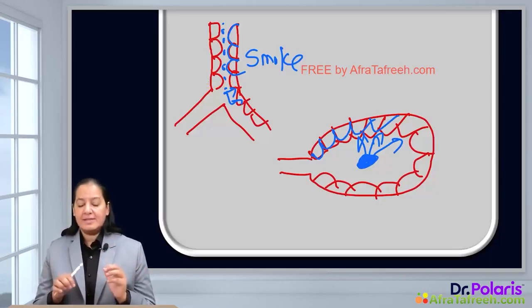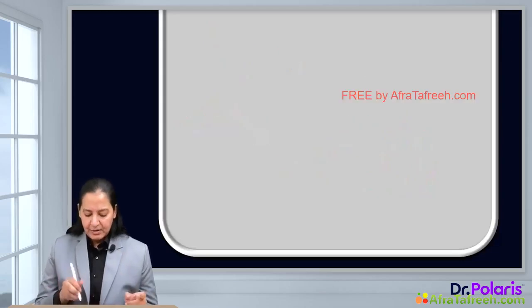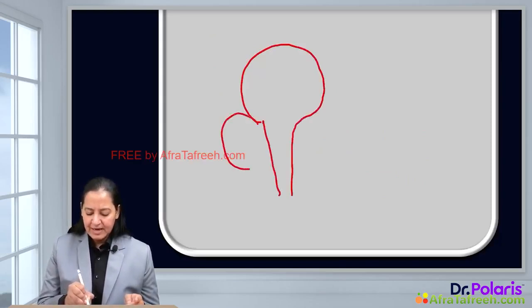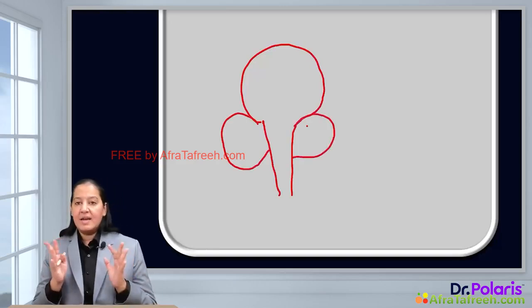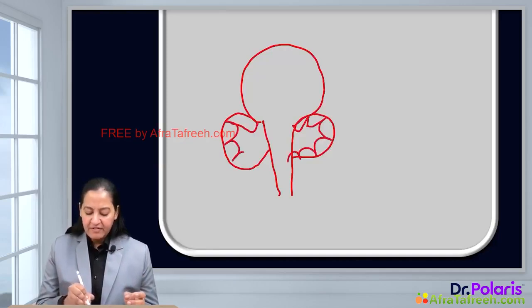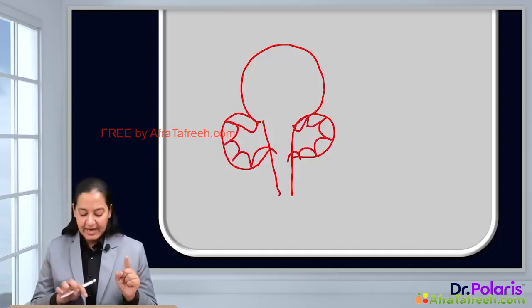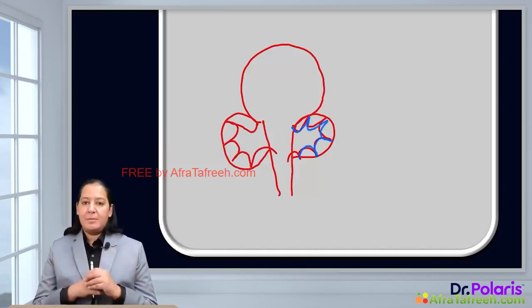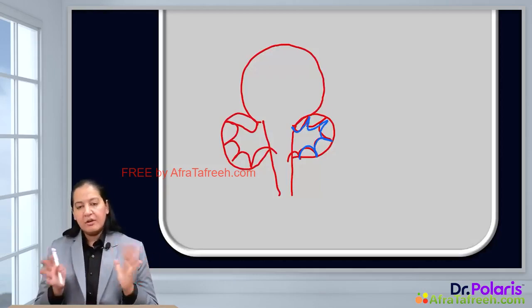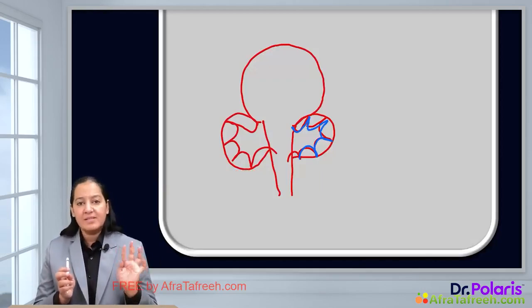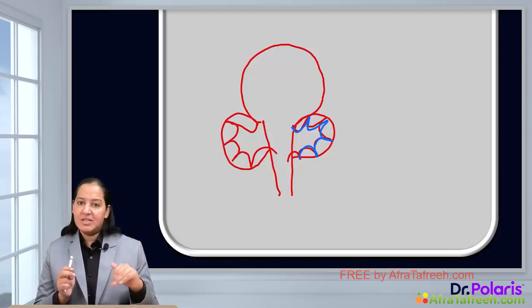Let me move on to the third example, the prostate in males. So let me draw a urinary bladder and a urethra. You can see the prostate is the gland present here just at the neck of the bladder. The normal lining of the prostate is columnar, but because of infection, inflammation, chronic prostatitis, this columnar lining can be replaced by squamous. So that is squamous metaplasia, the third example, the prostate. For the fourth, I do not need to draw a diagram. In the salivary gland, lacrimal gland, and nasal glands, the normal lining is again columnar. In case of vitamin A deficiency, it is replaced by squamous.